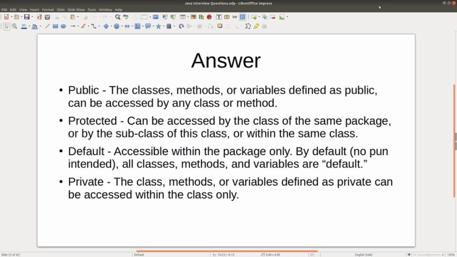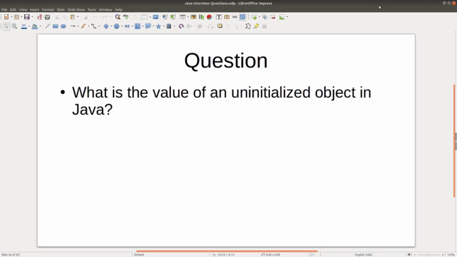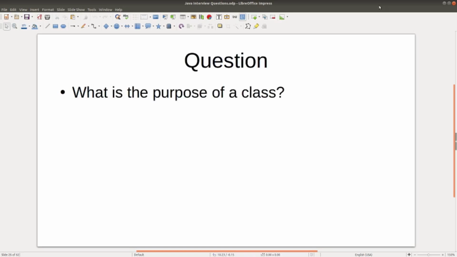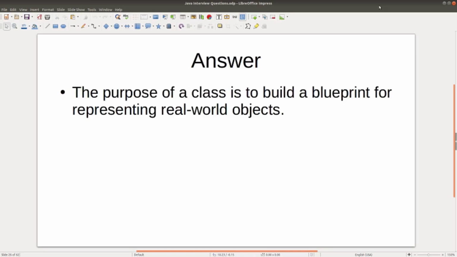Default access modifiers are accessible within the package only. By default, all classes, methods, and variables are default. Private access modifiers can only be accessed within the class. Question: what is the value of an uninitialized object in Java? Answer: null.